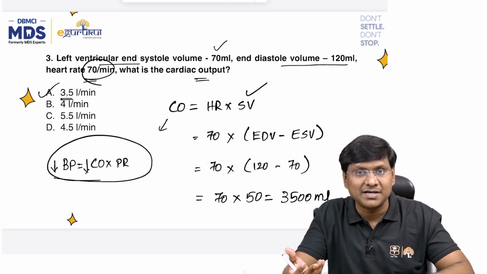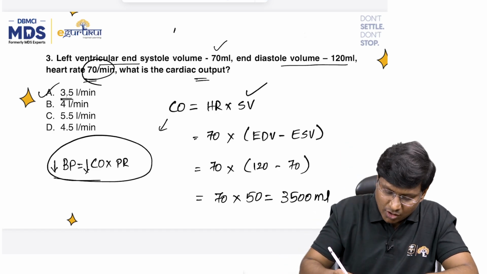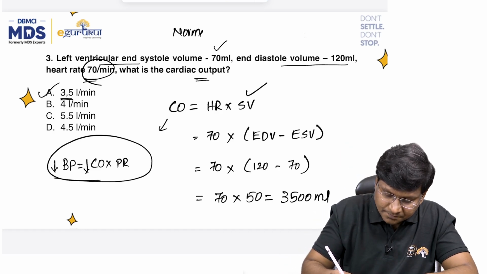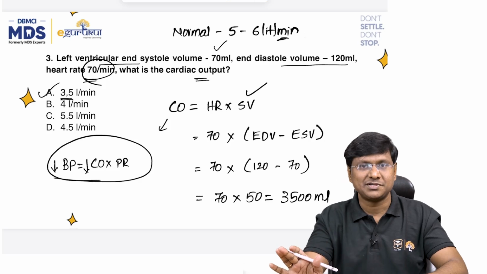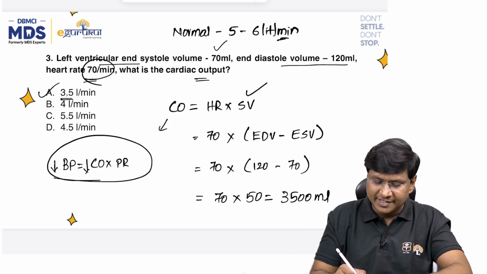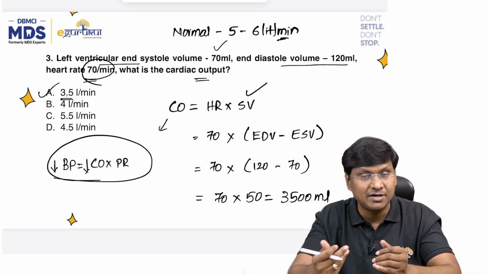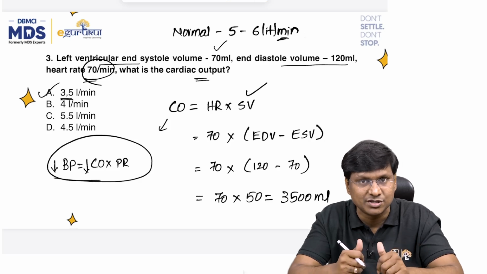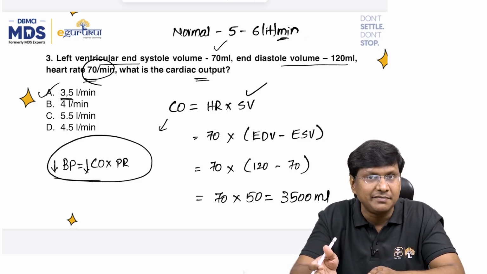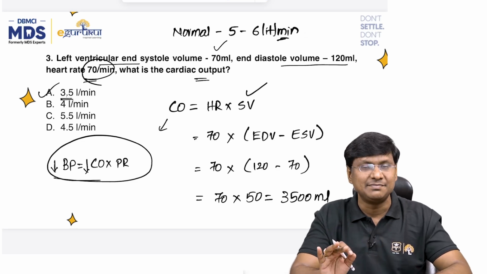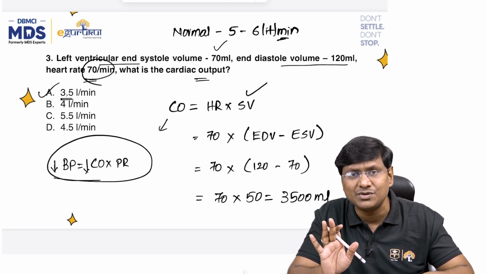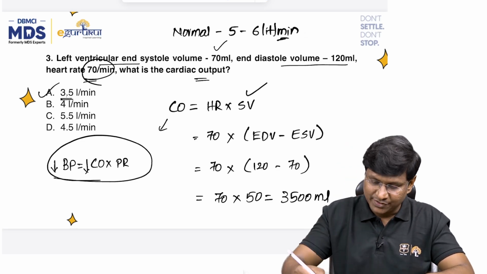And how much is the normal cardiac output in an individual? The normal cardiac output is around 5 to 6 liters per minute. All right, so here it is 3.5 liters per minute, right? It might be because of the age of the individual, that it might be a child. But if it is an adult individual with a cardiac output of 3.5 liters per minute, then there is a cardiac abnormality that we need to suspect. All right, next question.